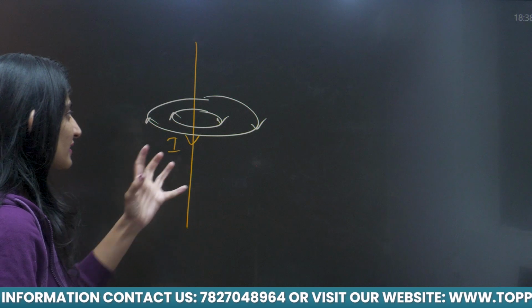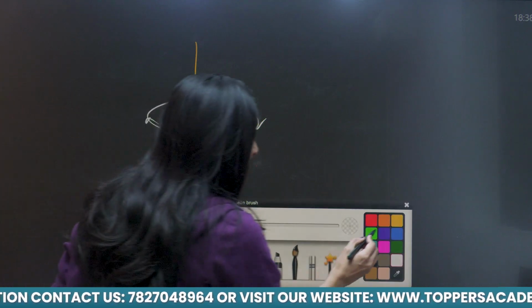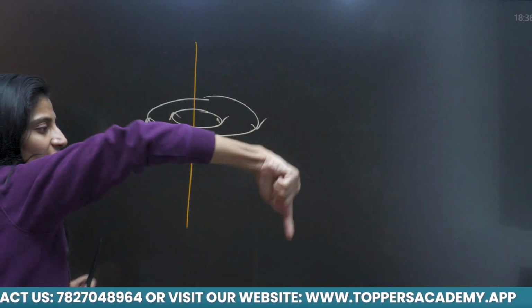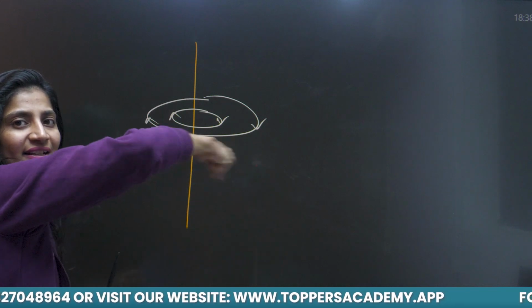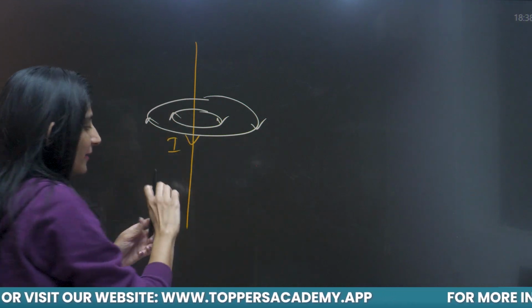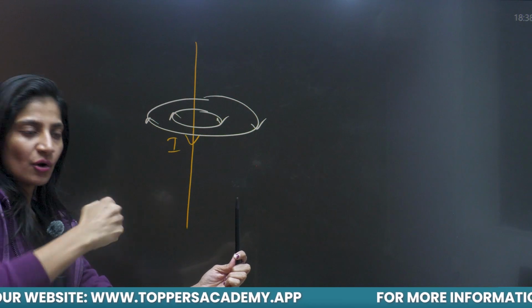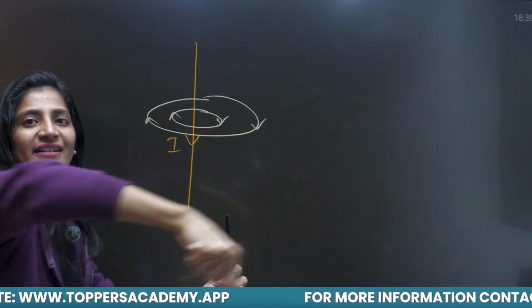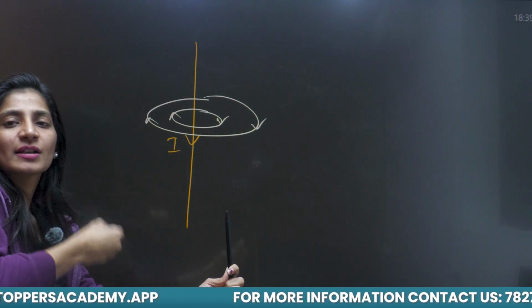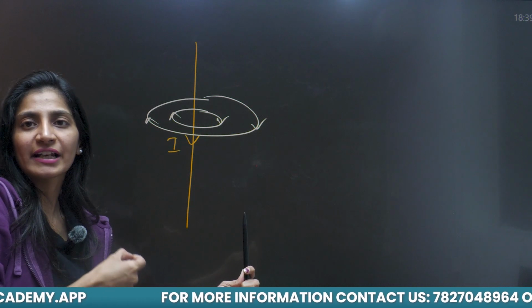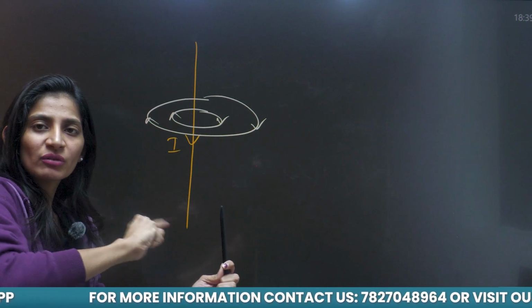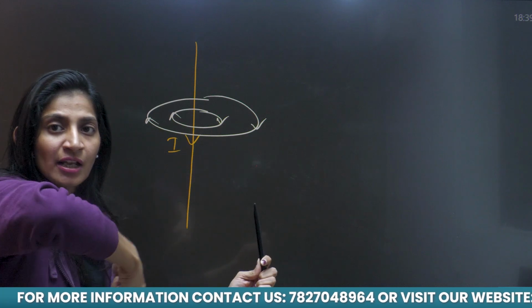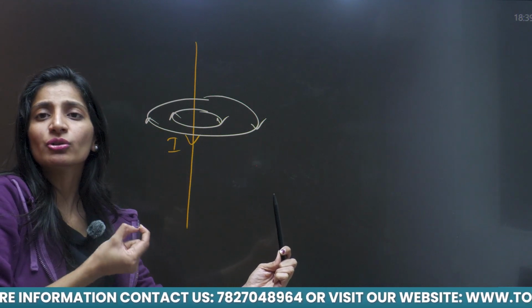So if I take this case, this is the circle that is in clockwise sense. Suppose this is the point at which I want to find out the direction of magnetic field. Obviously around the wire in the surrounding region it is a circle, but at one particular point you have to draw a tangent.